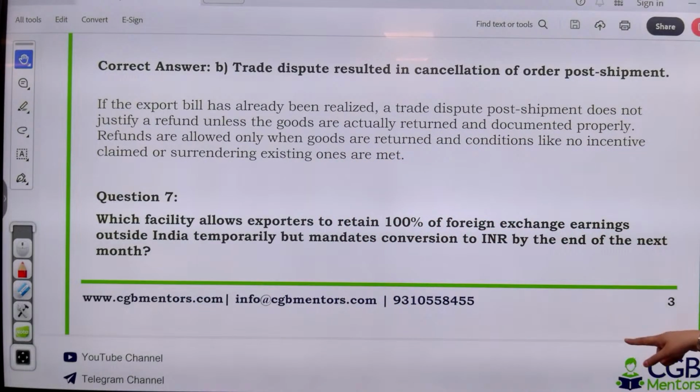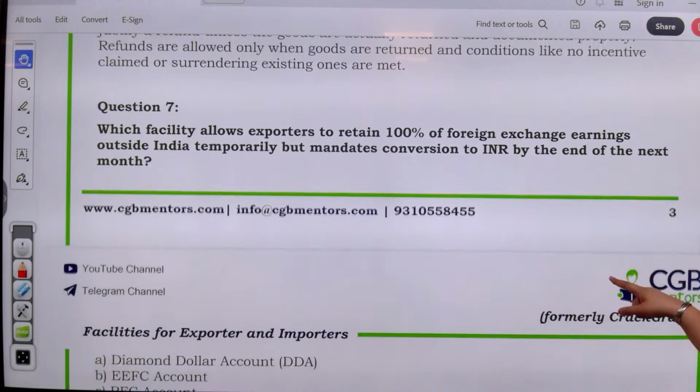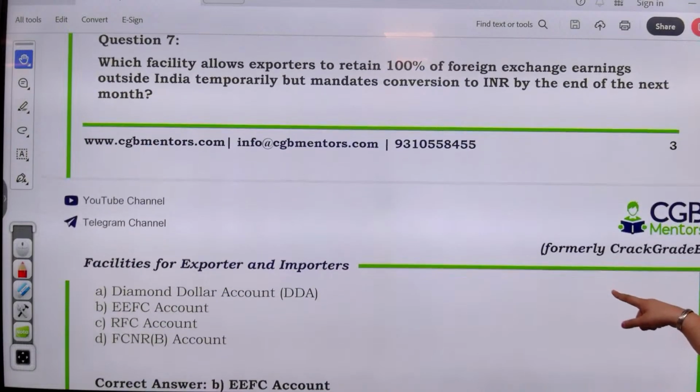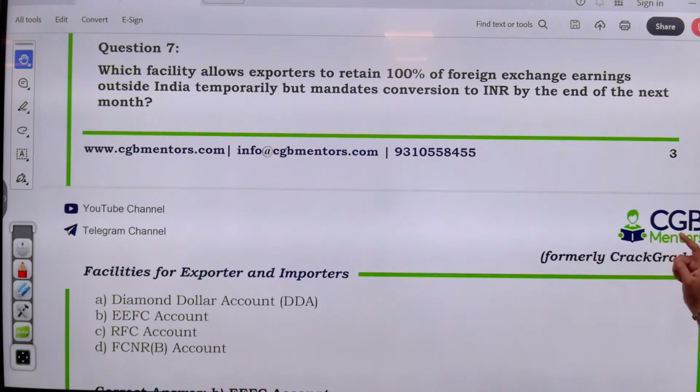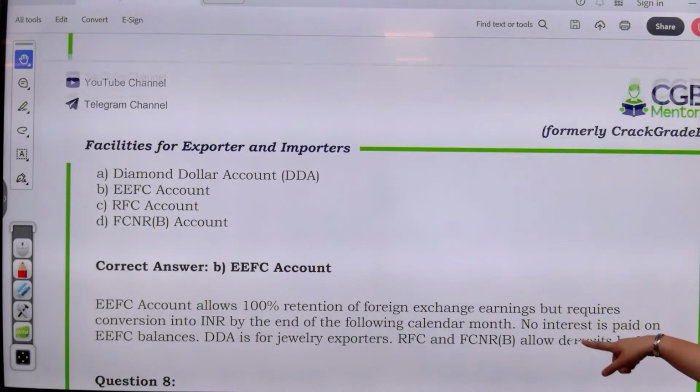Now, which facility allows exporters to retain 100% of the earnings outside India temporarily but mandates conversion in INR by the end of month? Diamond dollar, EEFC, RFC, FCNRB account. See, diamond dollar is for diamond merchants. RFC and FCNRB are for NRIs, and EEFC is the exchange earners foreign currency account, right? So over here, exporters can retain 100% of their earning outside India temporarily, right? So this is the EEFC account for you.